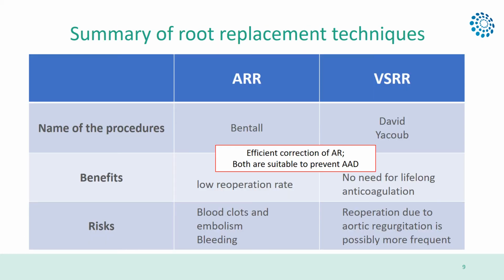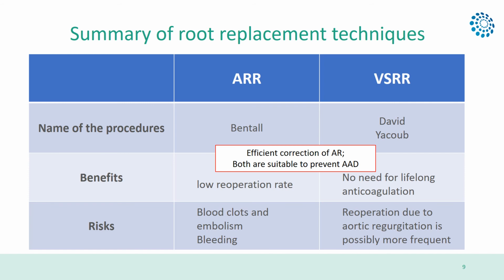This slide shows the summary of the root replacement techniques. The Bentall procedure, which involves the replacement of the aortic valve, provides an efficient correction of aortic regurgitation, and its other benefit is that it has a lower reoperation rate than the valve-sparing techniques.